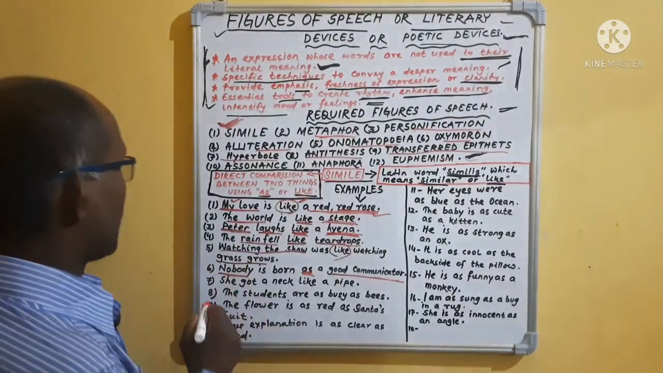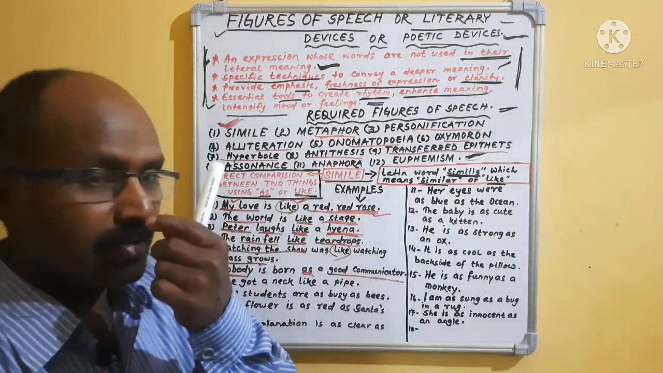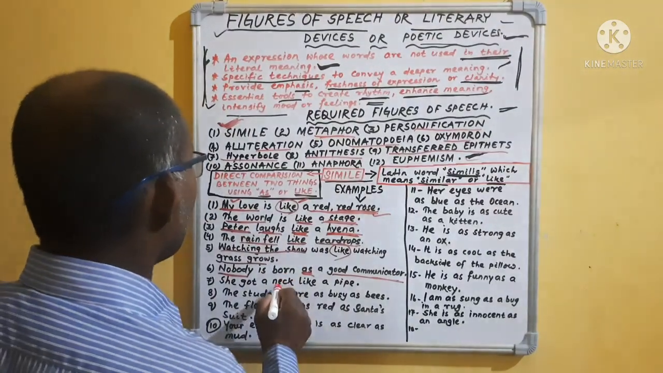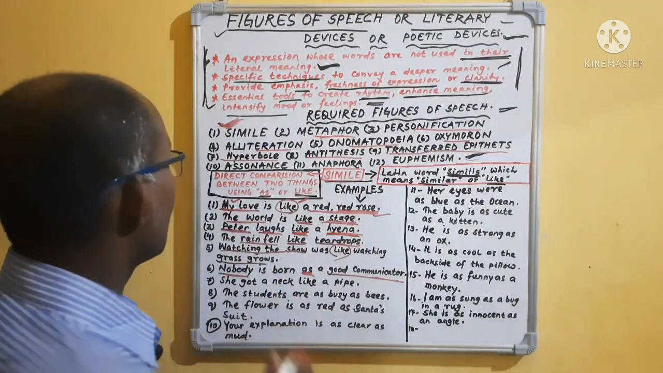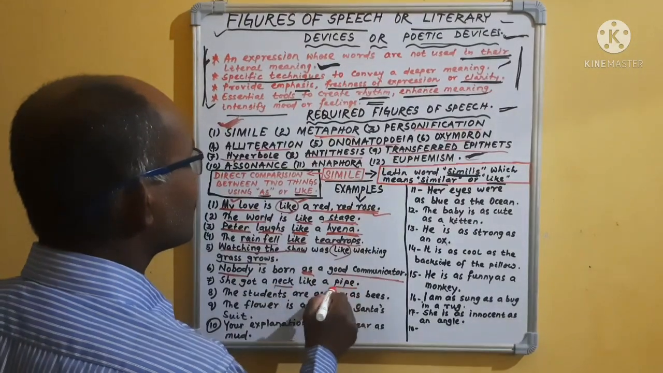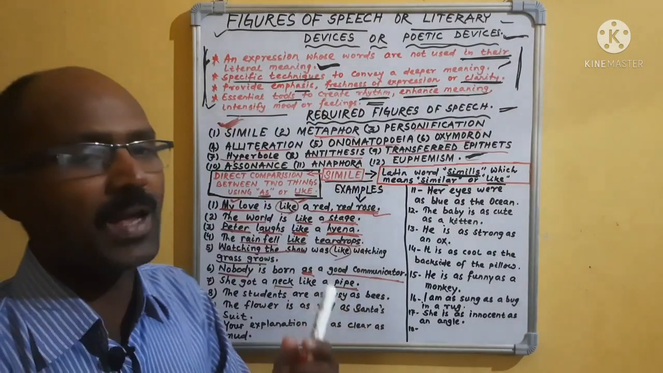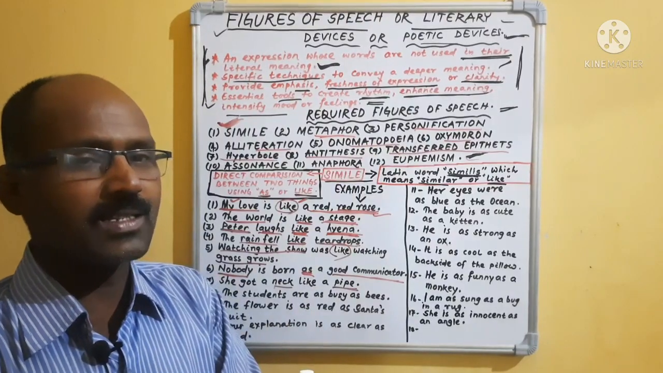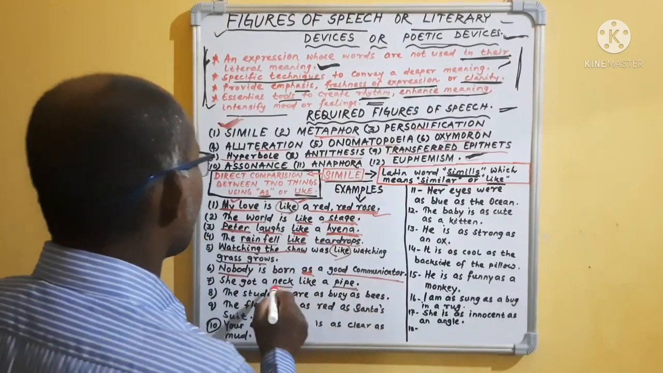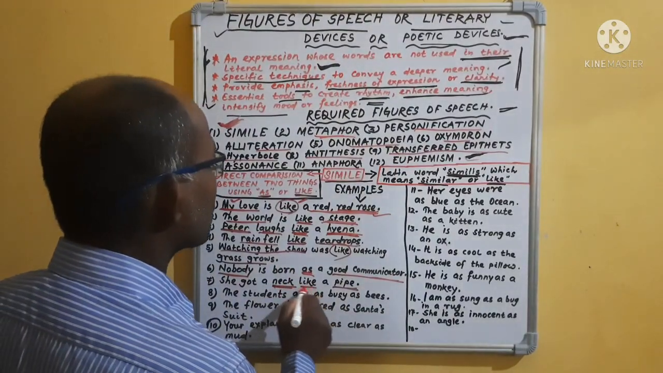Okay. Then, "She got a neck like a pipe." Neck is compared with a pipe. That means she got a neck like a pipe. How the pipe looks, the neck is looking like that, so it is a simile.